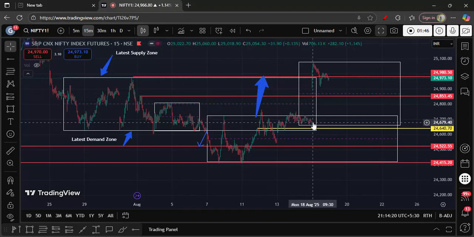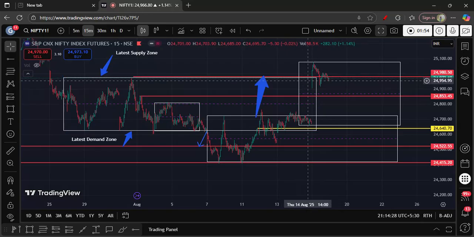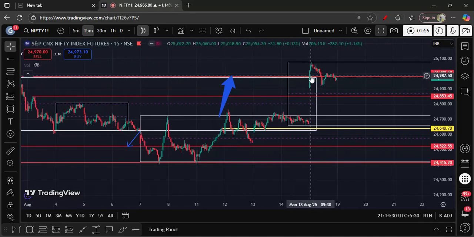But unfortunately, today, Monday, the market has given a gap up and this target has been achieved in one day itself. So this was not our expectation or in our analysis. This gap up should not happen today, but due to the global market, the gap up has been given.